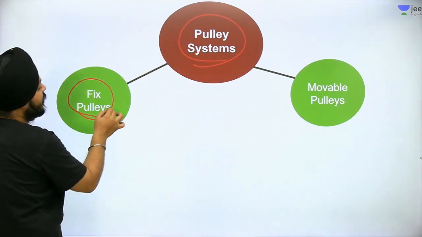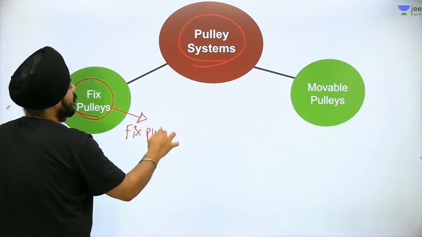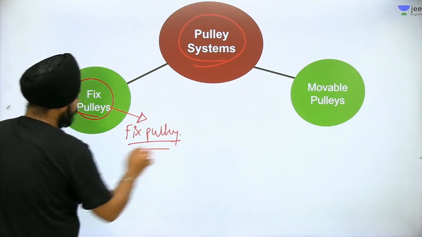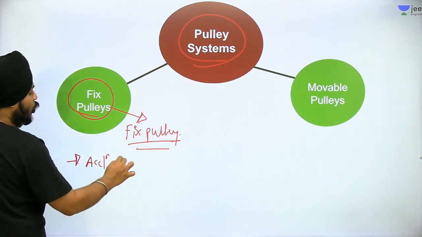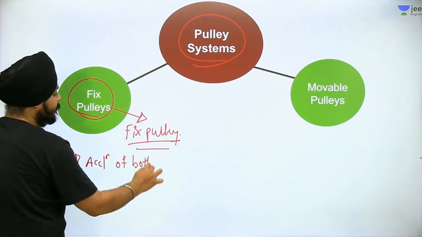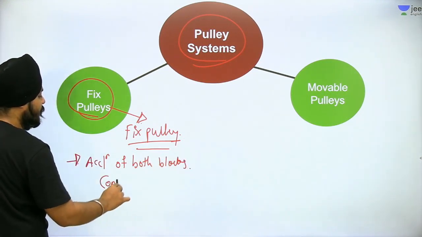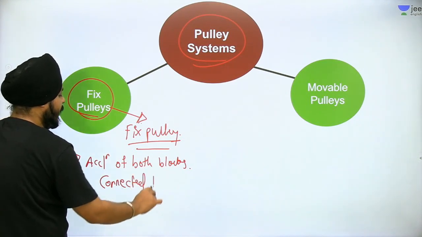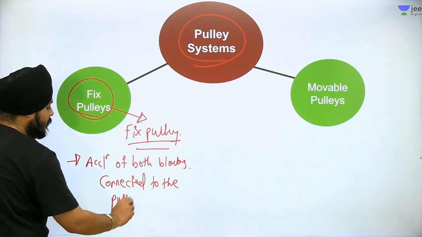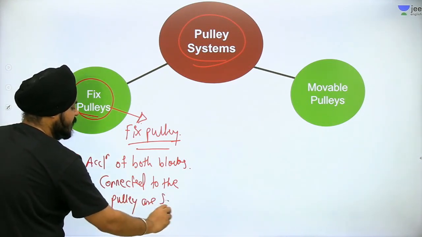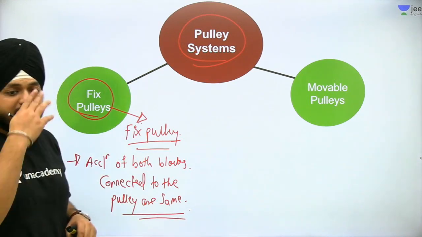The first one is the fixed pulley. In a fixed pulley, the most important note is that the accelerations of both blocks connected to the pulley are the same.